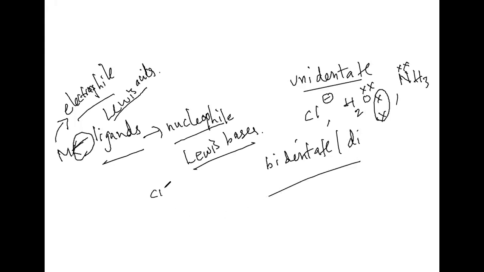Bidentate ligands. I'll take CH2-CH2 with NH2 on each end. What is the name of this compound?